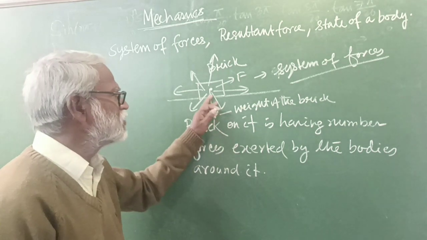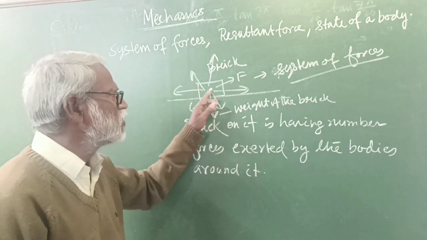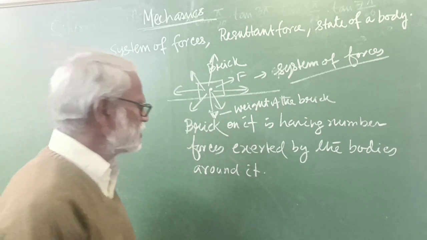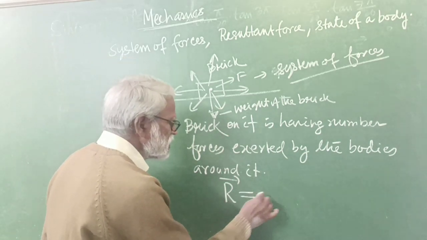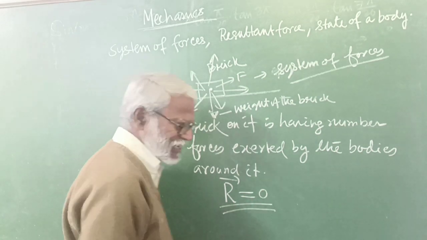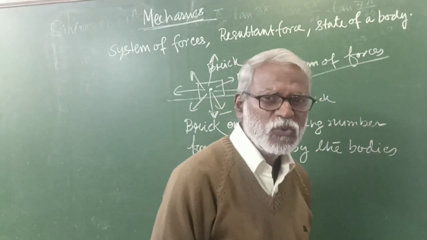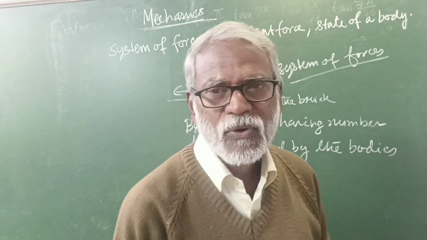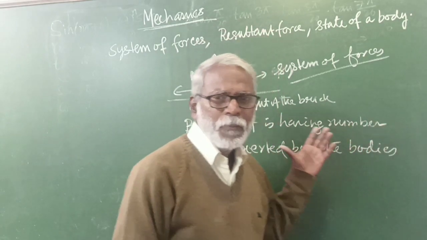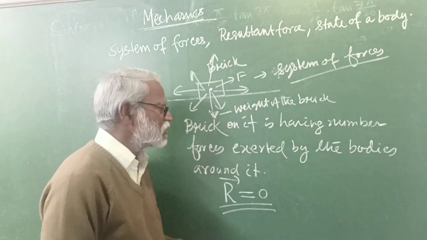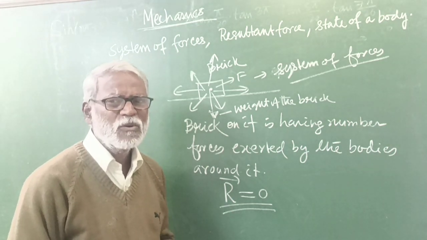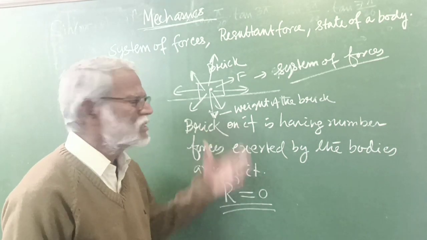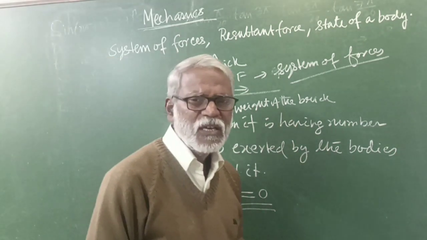So as the state of the brick is not going to change, what can you say? The resultant force on this brick is 0. Though a large number of forces are acting on the brick, the resultant is 0, because the state of the brick is not going to change.